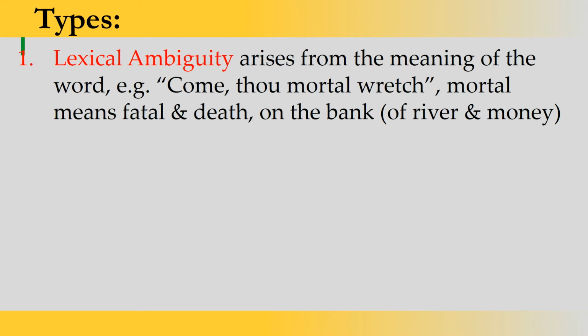Or again, the next example we have is on the bank. Here bank refers to the bank of a river, or again it refers to the financial thing. So bank relates to money. If you are saying on the bank, you are referring to a bank on the river, a river bank, or you are referring to financial transactions. Bank means where these financial transactions happen. So the word bank has two types of meanings, bank of river and the financial bank.